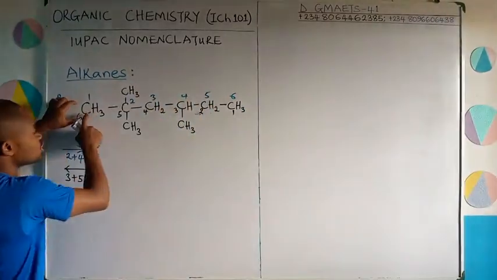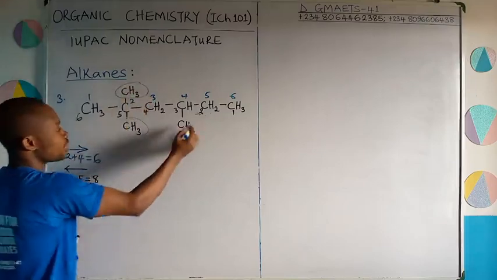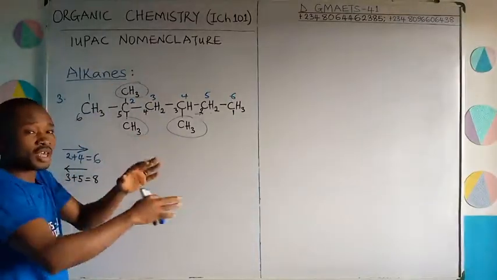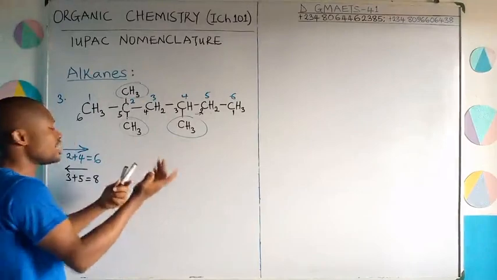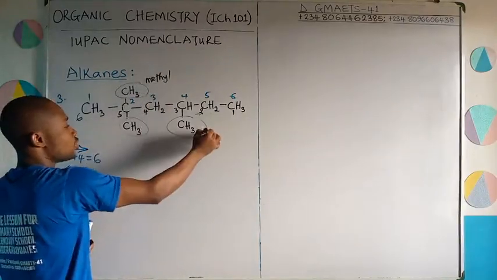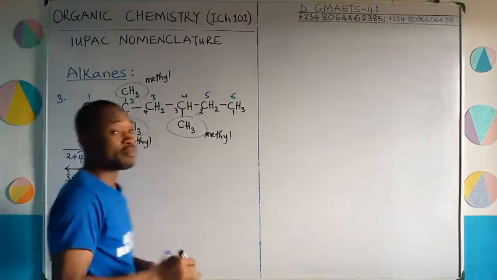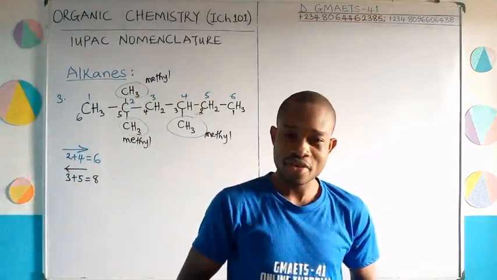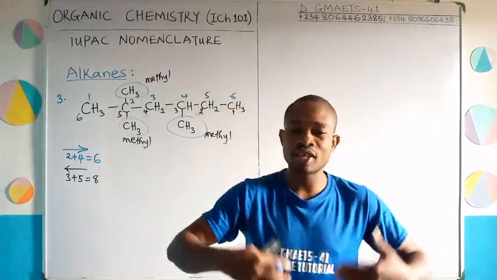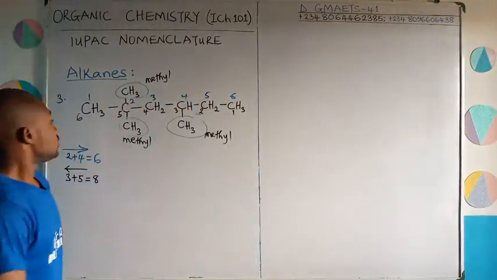Now, in our parent chain, we have these straight carbons. It simply means that this is an attachment, this is an attachment, this is also an attachment. If you look at the attachments, they are all the same: CH3, CH3, CH3, which is methyl, methyl, methyl. Are you following? Otherwise there is no need of writing those names here. So all of them are methyl attachments, CH3. Are you ready? Now from here, you're going to add up to the rule. When you have the same attachment, 2 or more of them, how do you handle that? So we go.